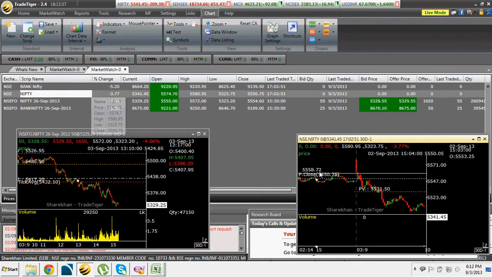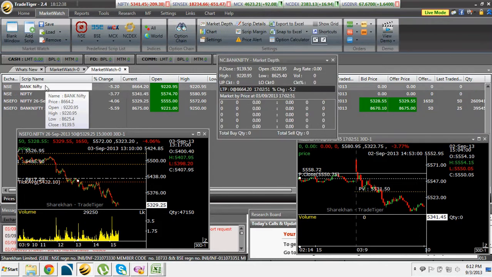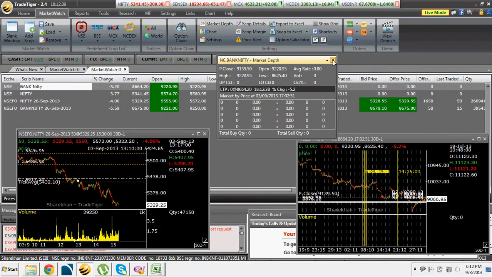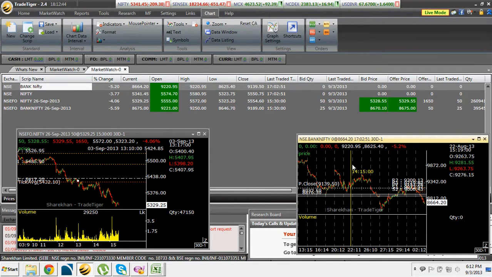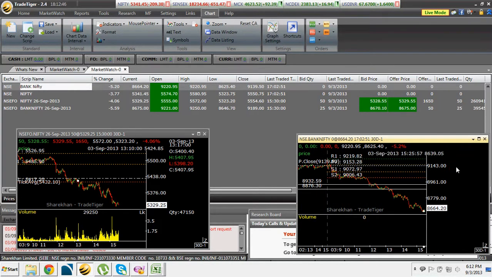Let me open Bank Nifty graph for you. You don't require any charting software for this, but only for the illustration purpose I am using the Bank Nifty charts.